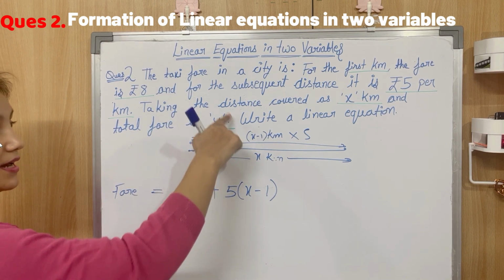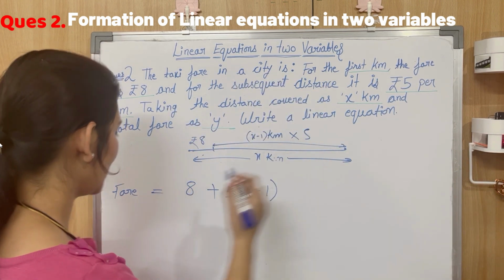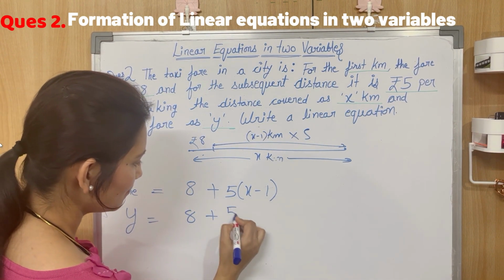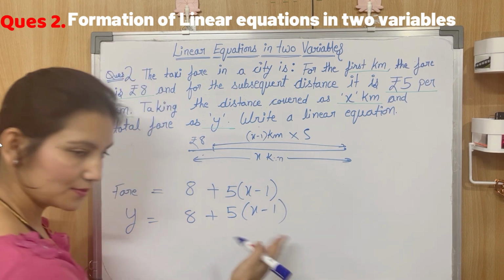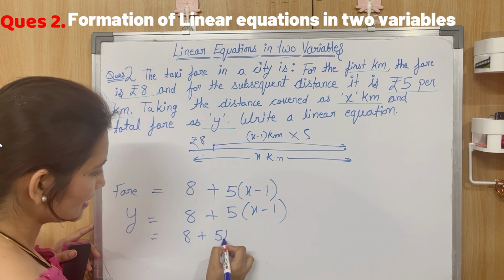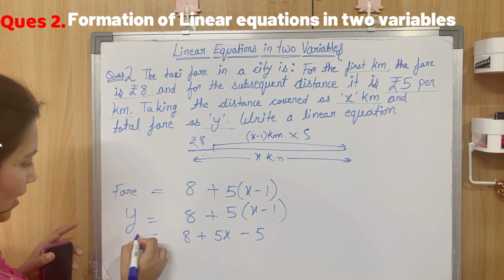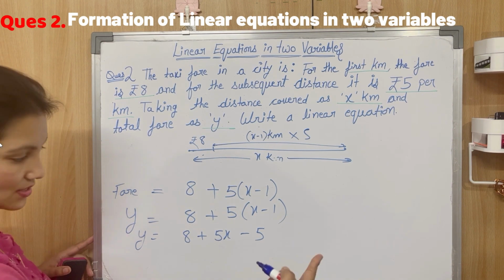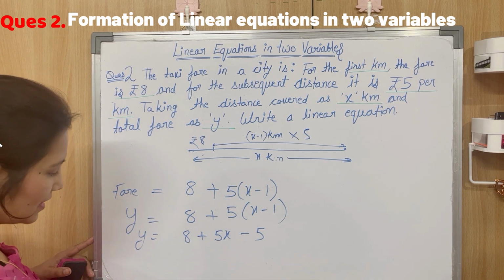So assume that the total fare is y. So y is equal to 8 plus 5 into (x minus 1). Now just simplify it. So 8 plus 5x minus 5, and y is equal to this. 8 minus 5 is 3. So we'll bring y to that side.